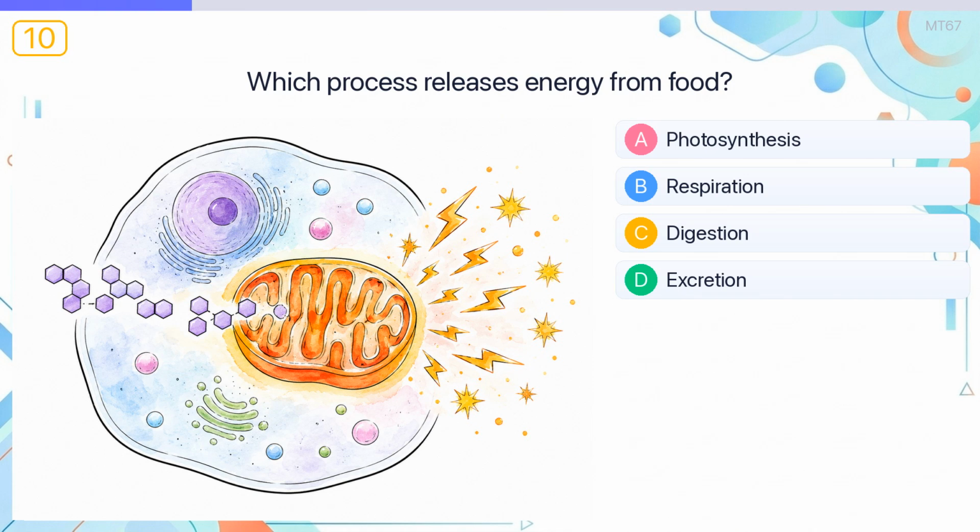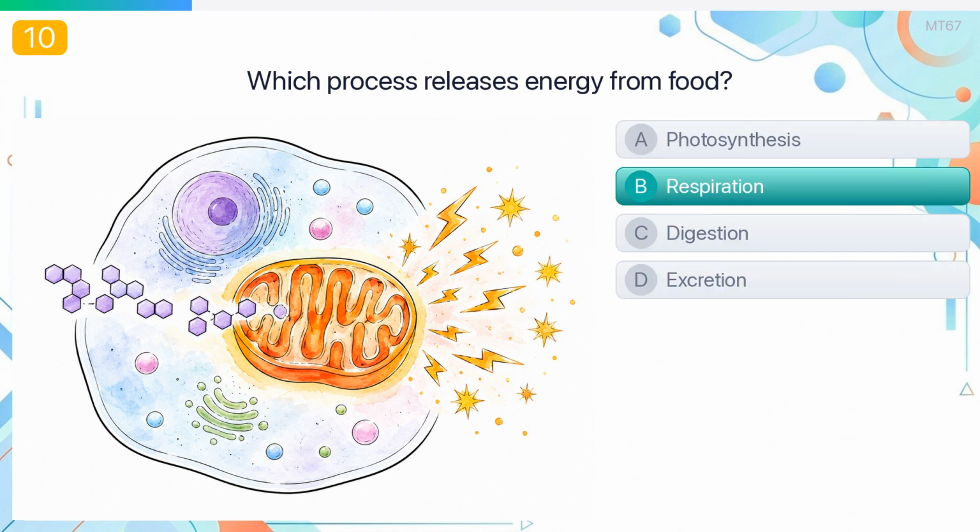Which process releases energy from food? The answer is respiration. Respiration breaks down glucose to release energy for cells.